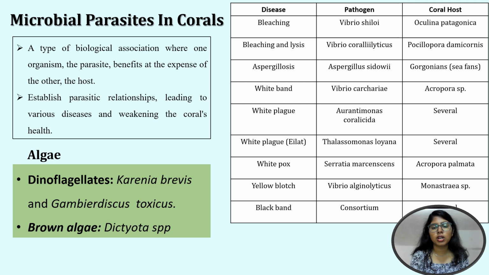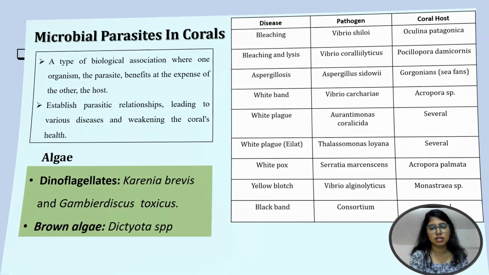And Ornithomonas coralicida is a bacteria that causes white plague disease. And Thalassomonas loyana is also a bacteria that leads to white plague disease. And Serratia marcescens causes white pox, and a consortium causes black band disease.